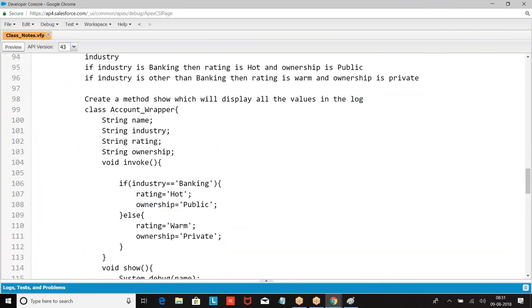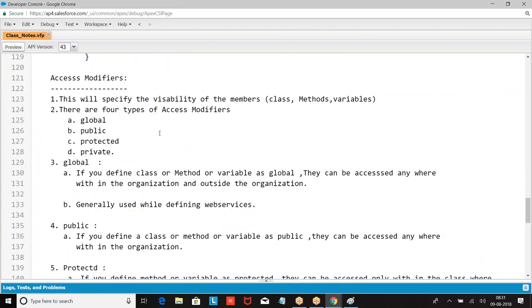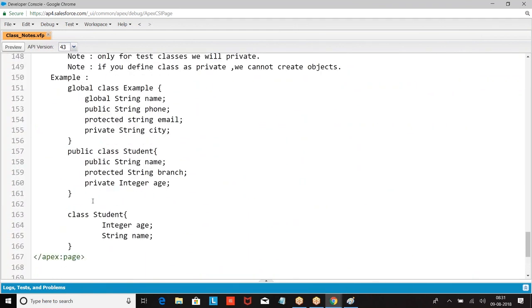In this model, protected access will not be there for classes. Your classes will be either global or public only. I told you very clearly: if you define a class as private, you cannot create an object.